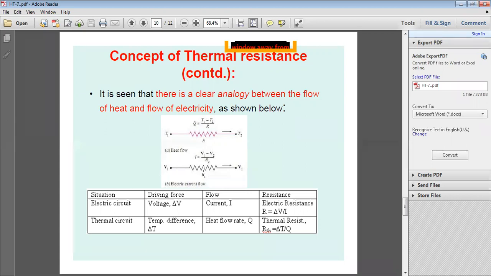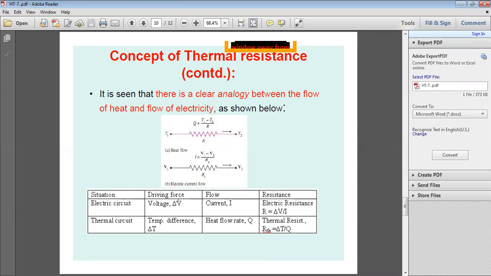Just like heat flow, there is a current flow, I. In an electrical circuit, what is the driving force? The current flows with the help of the potential difference, the voltage. If there is voltage, only then is there current flow in the circuit. So the driving force for the current to flow is delta V, the change in voltage, V1 minus V2.